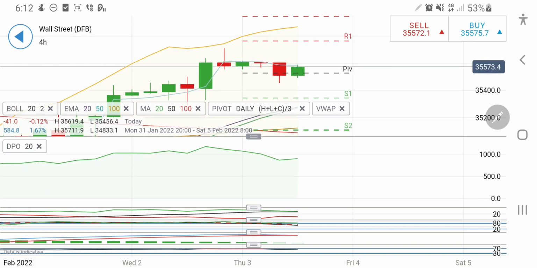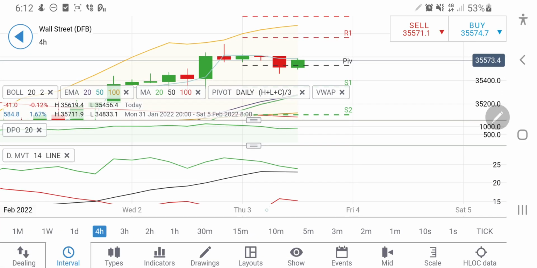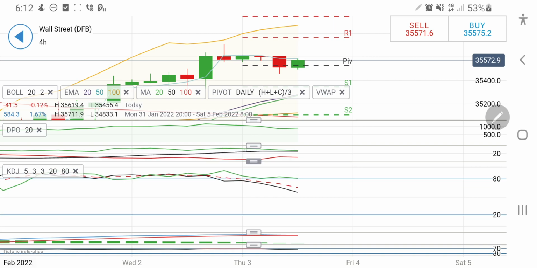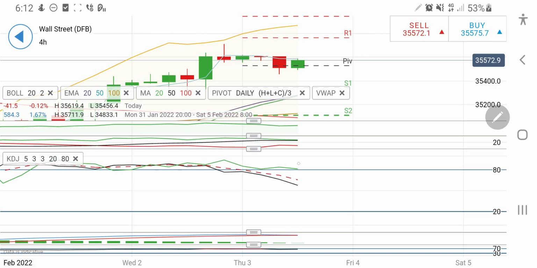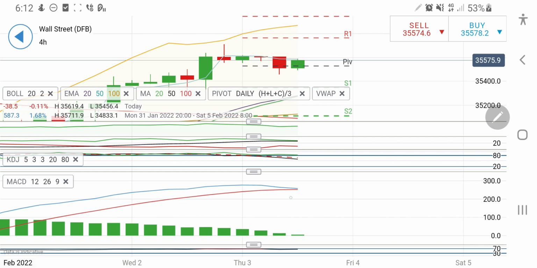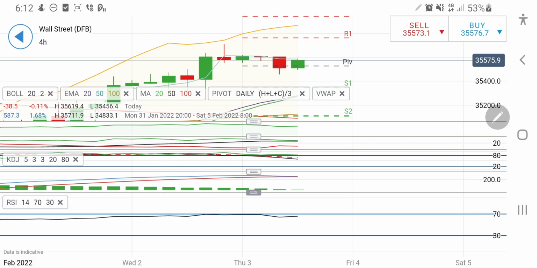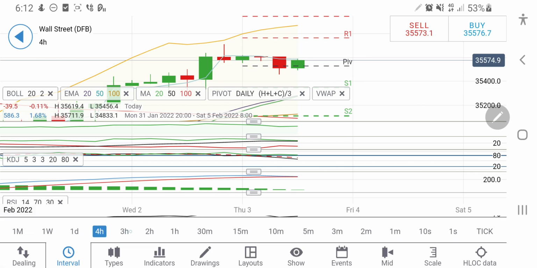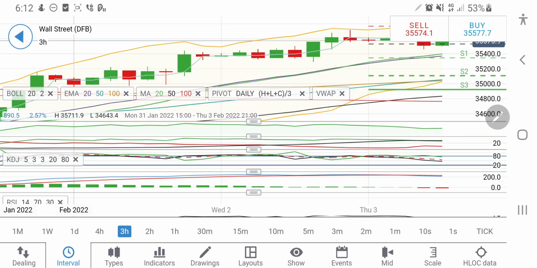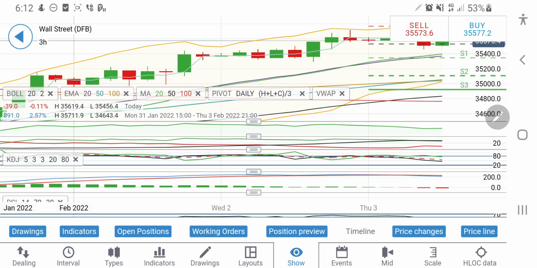Also look at the DPO, which is in green, and the directional movement, which is in green, and it is trying to drop on the stochastic and looking downwards, indicating that probably it will give you a sharp red candle which will take it towards 35,300 levels. And there is a crossover on MACD which is probably going to happen. After this we may see a good fall, and on the 3-hour charts the story is the same. So considering this, let me jump to the levels here.